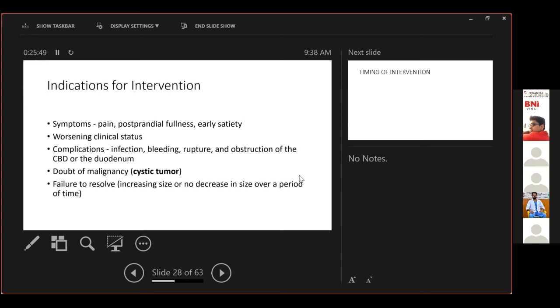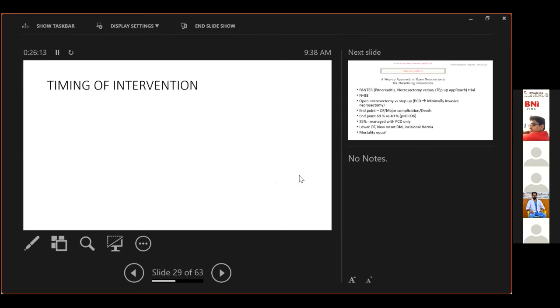This has to be decided by the treating physician. More objective indications include complications in the form of infection, bleeding, rupture, and obstruction of the CBD or the duodenum. Any doubt of malignancy, any differential with a high index of suspicion for cystic neoplasm, or a failure to resolve with an increasing size are indications to intervene.